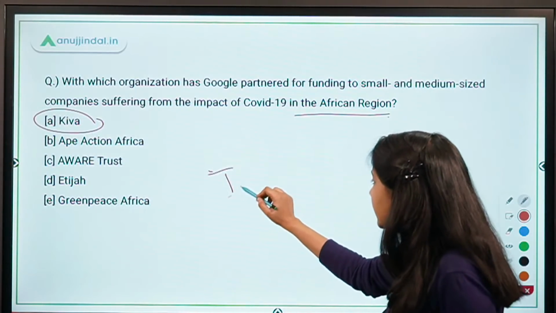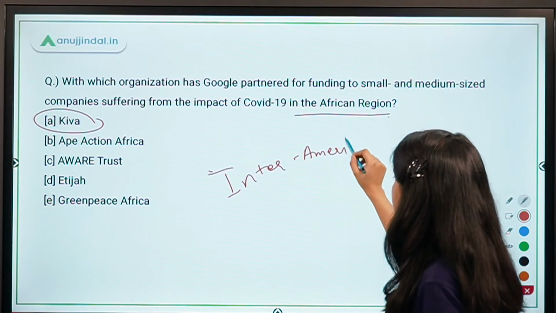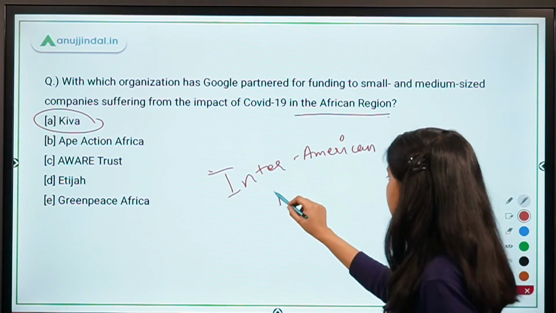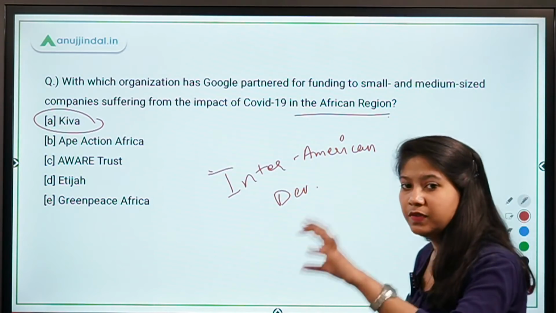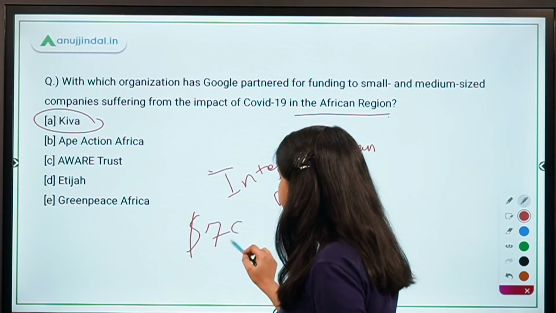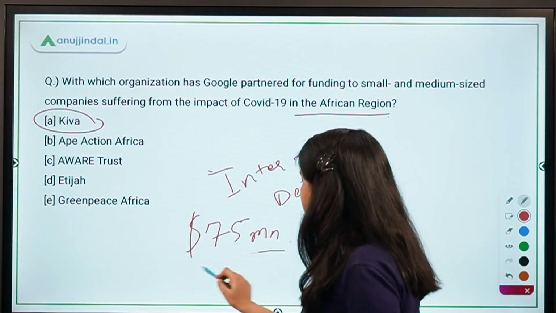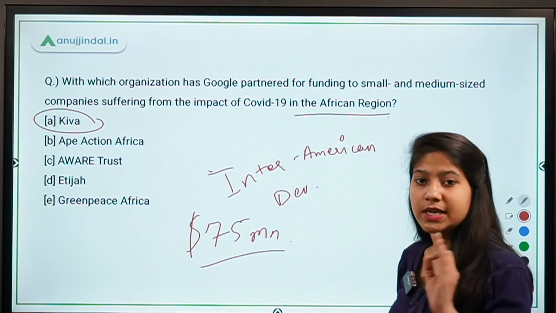Apart from Kiva, Inter-American Development Organization has also got funding from Google. Now the total funding given to these organizations is 75 million. The amount is not important for you to memorize. The amount that I am going to tell you now is important.